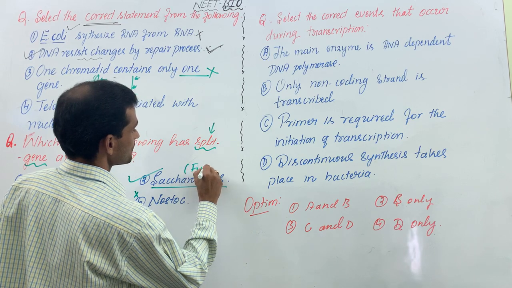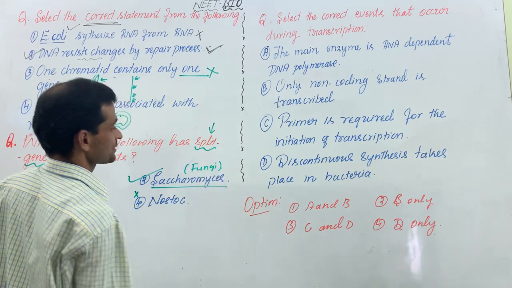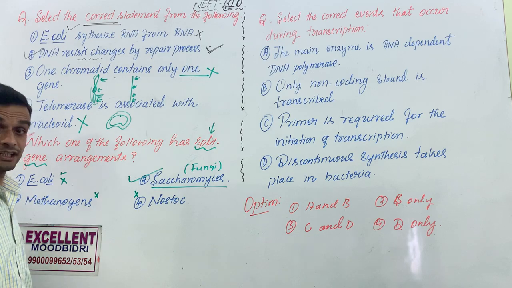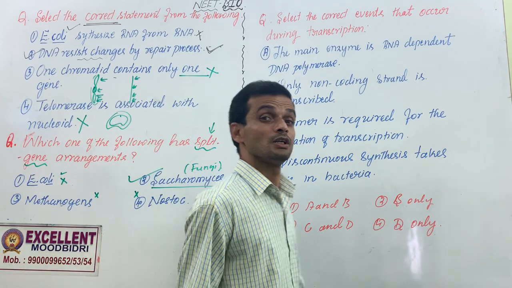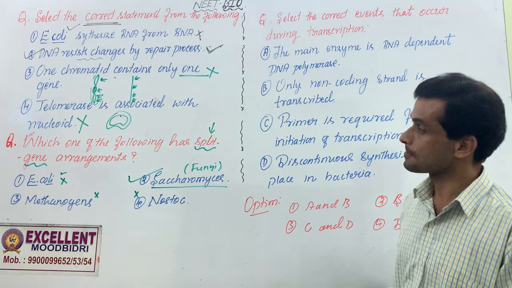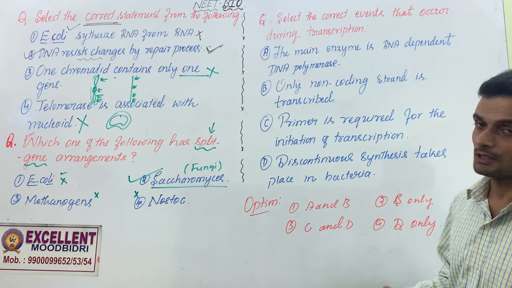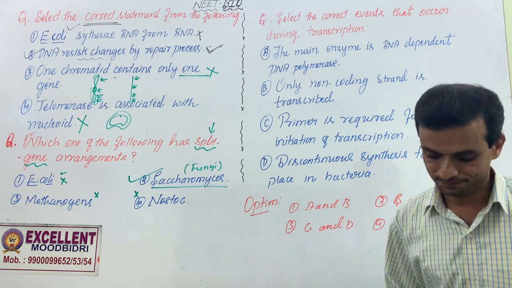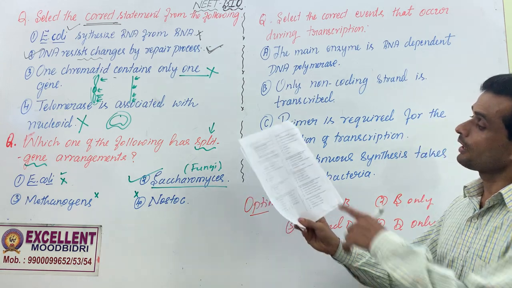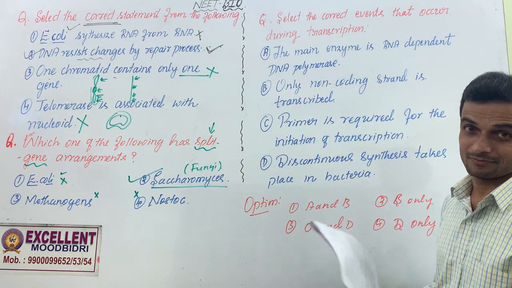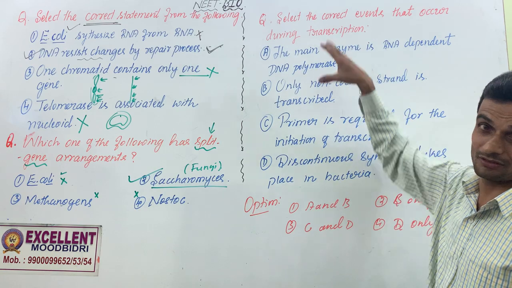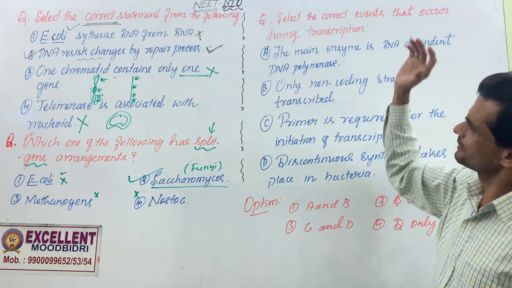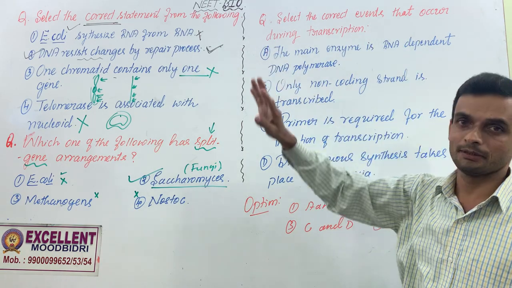Fungi, protists, plants and animals have got split gene arrangement because all these are eukaryotes. Then once again go through the 2020 NEET paper. There are several questions of this type. This type, not this question. It's fully on the NCERT concept only.